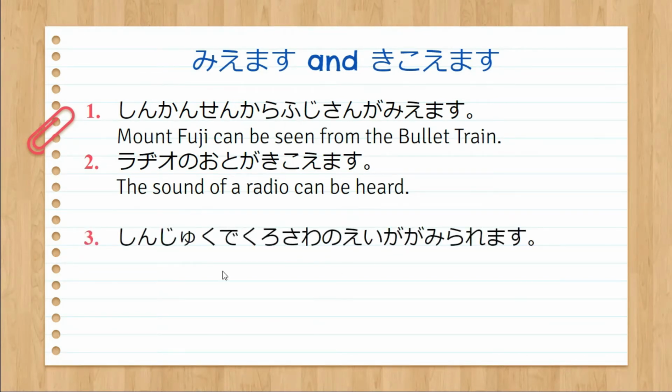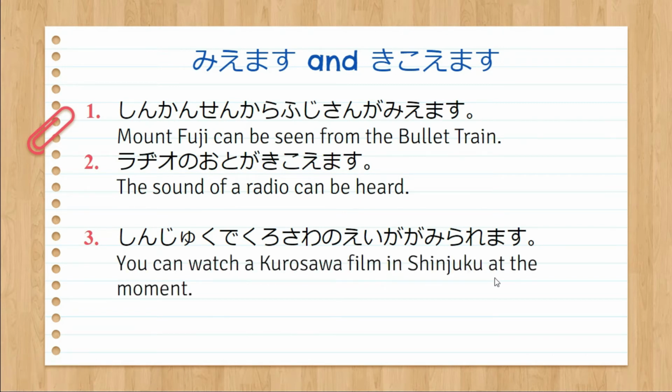Now for the potential verb, Shinjuku de Kurosawa no ega ga miraremasu. You can watch a Kurosawa film in Shinjuku at the moment. That means you'll have to go there, you make an effort, you deliberately watch the film. So it's situationally possible to watch the Kurosawa film in Shinjuku at the moment.